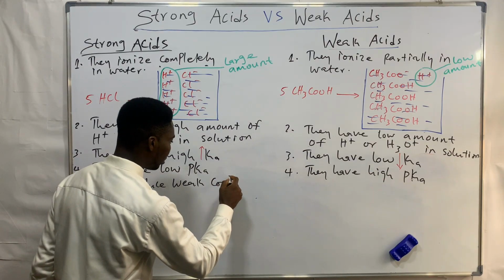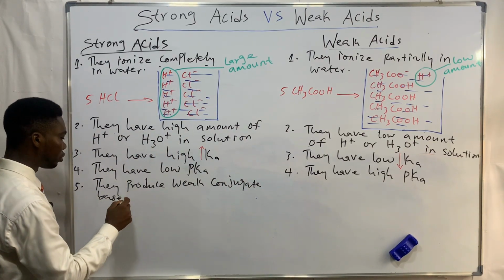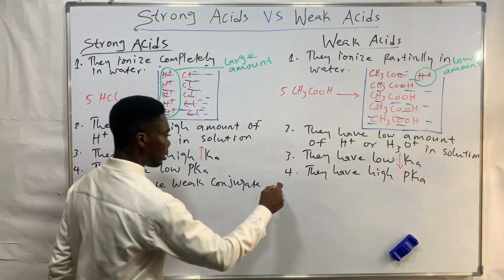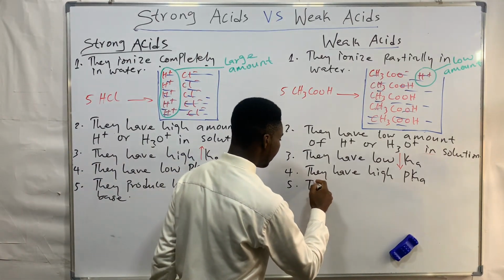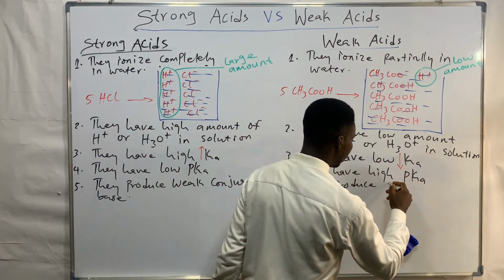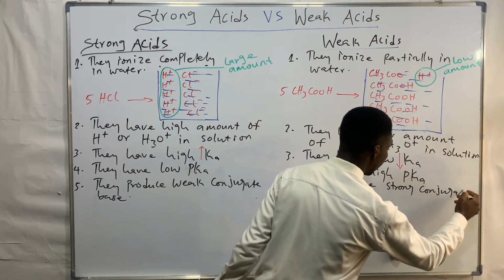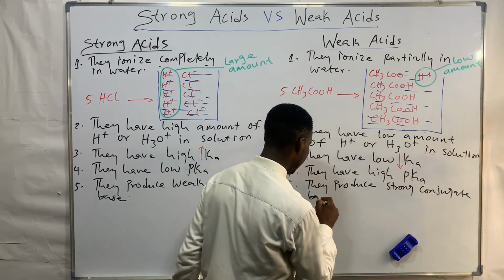Okay? They produce weak conjugate base. While weak acids produce strong conjugate base. Okay? Good. Now, what does that mean?